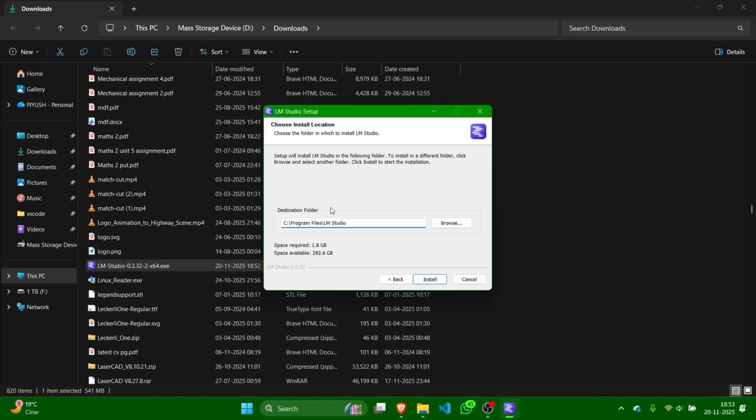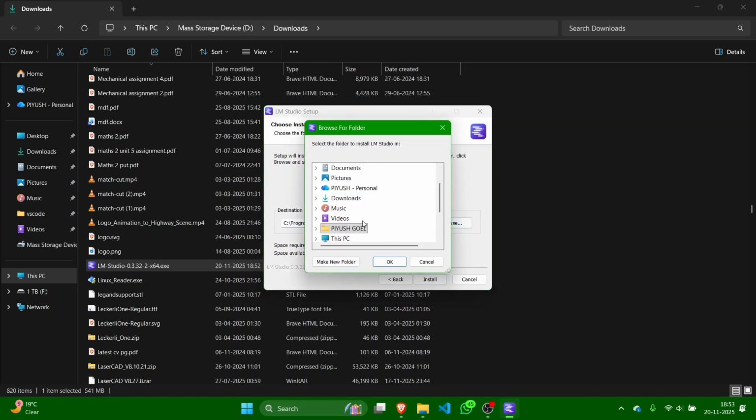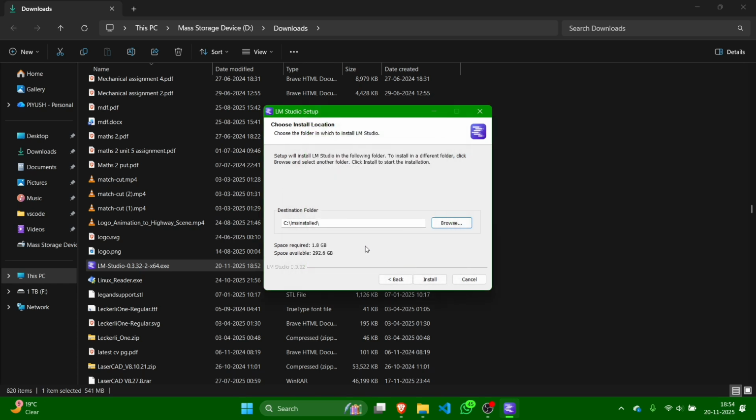Okay, so it is asking for a path, and well, I don't like to install everything in my C drive, but currently I do have storage, so I will be using it. So LM Studio install. I will be using this path to install LM Studio. You can leave it as the default path also, but I like to keep them organized. Then I click install.